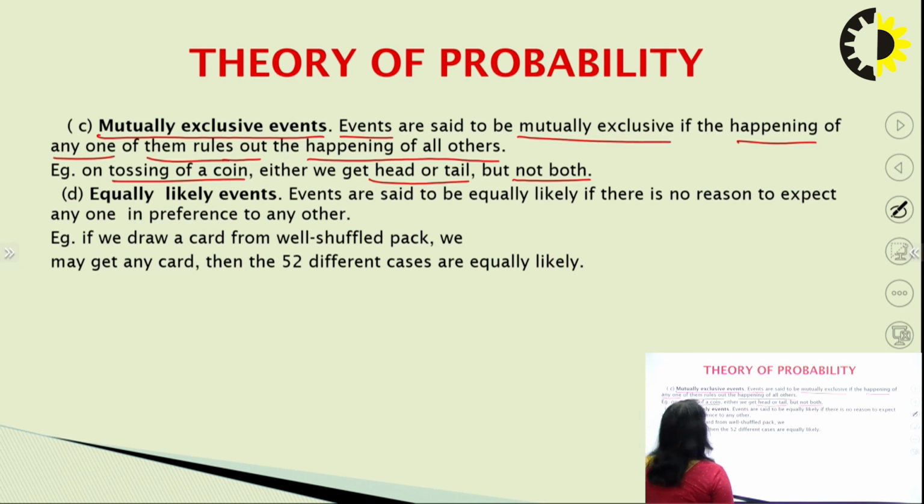So the events were exhaustive also, and they are mutually exclusive also. Similarly, in case of a dice, we will get either 1, either 2, either 3, 4, 5 or 6. So they are also mutually exclusive.